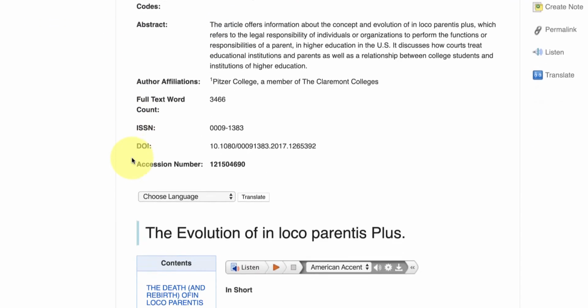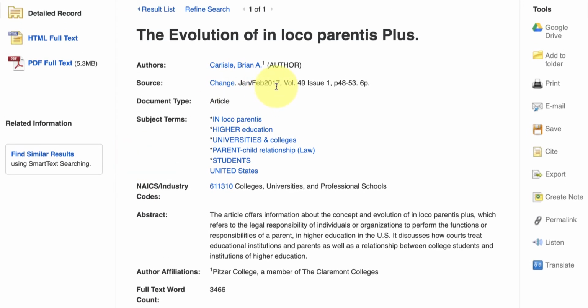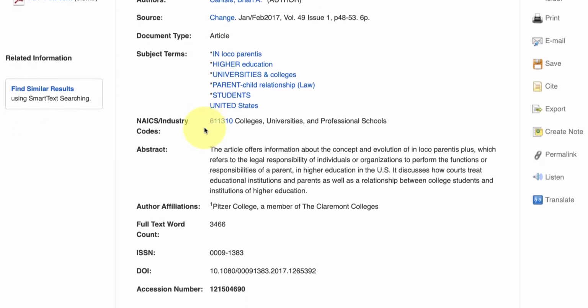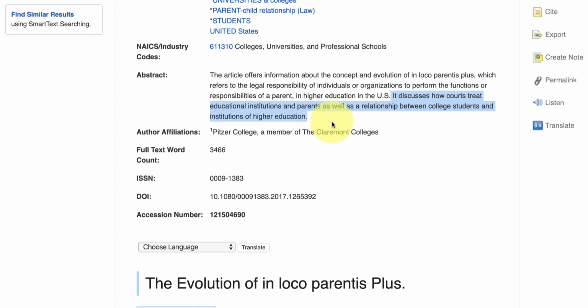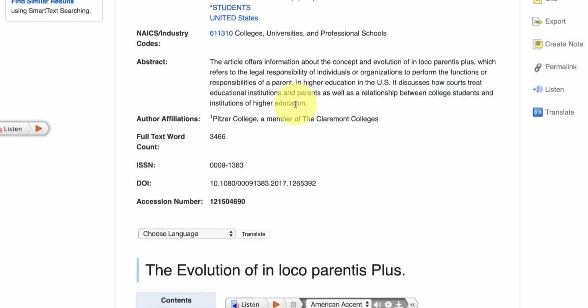And before I actually download it, again, I want to look at when it was published. So 2017, it's relatively new, which is great. It was published in this journal titled Changed. I'm not familiar with this journal, so I'm going to proceed a little bit further. I want to read the abstract, which is a very short summary of the article. Again, it discusses how courts treat educational institutions. So again, it's not necessarily about anxiety, so it's not the conversation that I'm looking for.